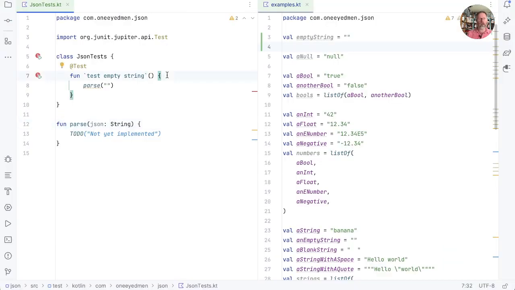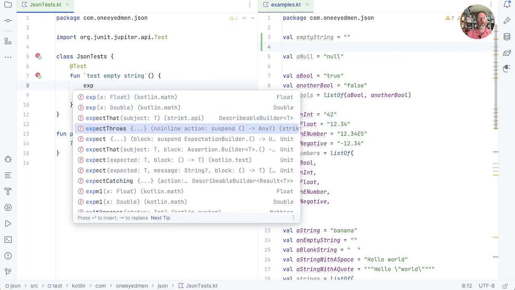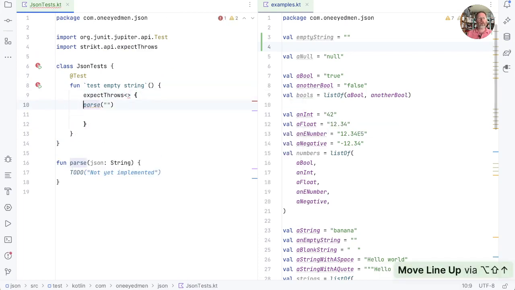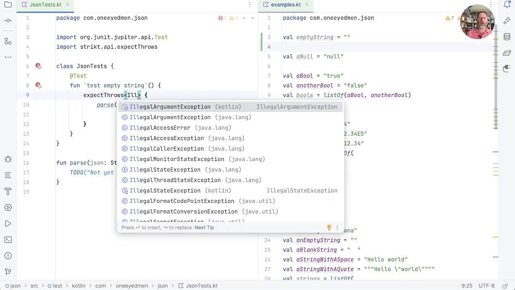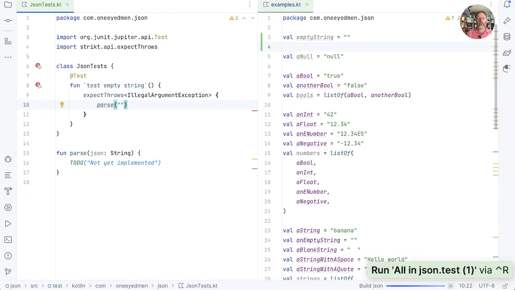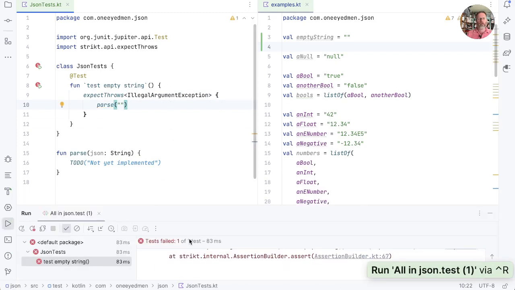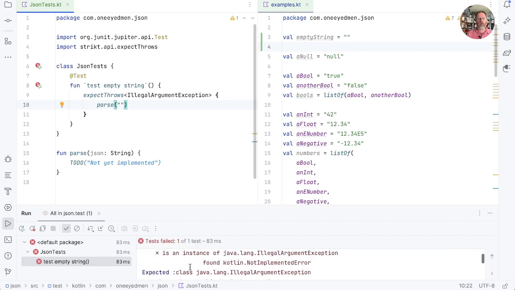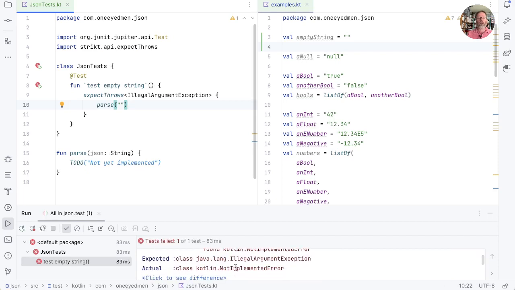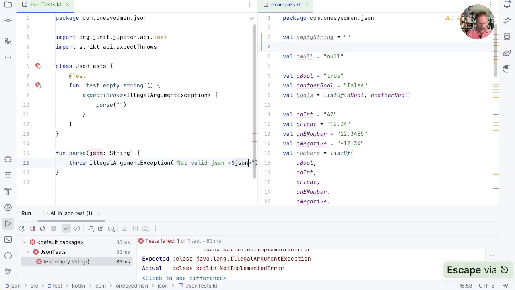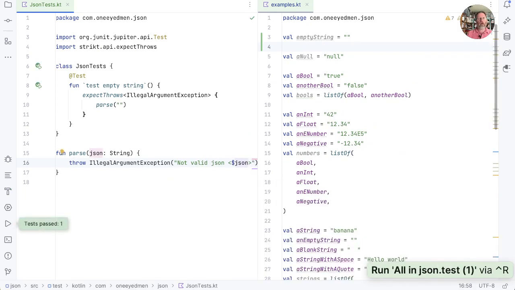So when we parse an empty string, we expect that it will throw, and we have to decide what we expect it to throw, and I think the answer is illegal argument exception. Let's run that. And that doesn't work, because we didn't throw an illegal argument exception, we threw a not implemented error. But we can get it to pass simply by saying here, throw illegal argument exception with a message. I think this message is going to be "not valid JSON", and then maybe a delimiter that we don't expect to find in JSON at all, in order that we can put the JSON in there. Run that, and we've got our first parsing test.